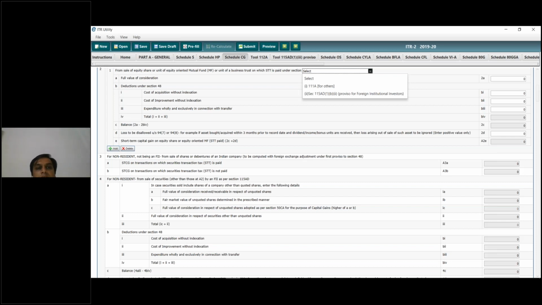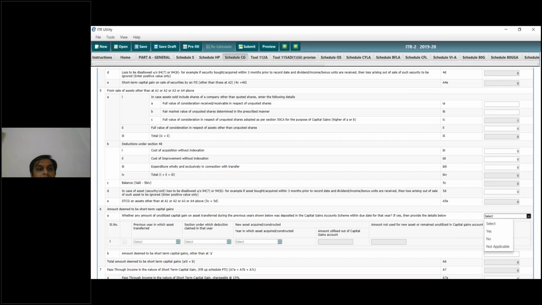We usually have lots of students going through training for FY and SY while pursuing TY also. So you can try it out in your class curriculum also. For non-residents the same things apply: STT paid, STT not paid, from sale of securities. For non-residents there are different provisions, but the information is more or less the same.